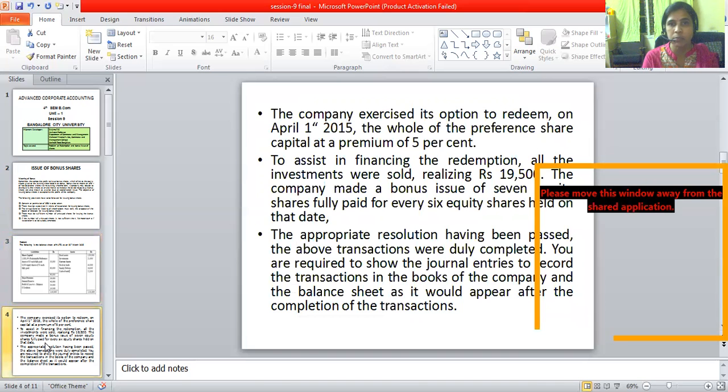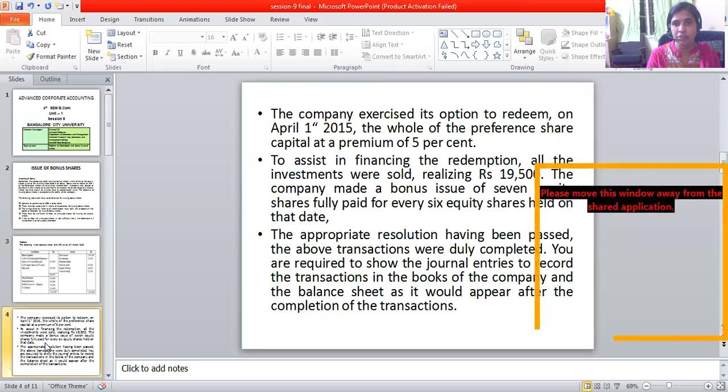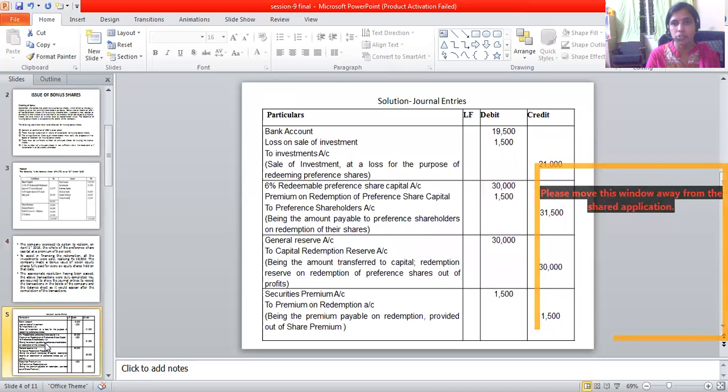Speaking about the adjustments, the company exercised its option to redeem on 1st April 2015. The whole preference shares are redeemed at a premium of 5%. To assist the financing arrangement, they have sold the investments at 19,500 rupees. Now the company has made a bonus issue of 7 fully paid up shares for 6 equity shares held on that date. So here everything was completed. We have to draw the journal entries, give effect to the transactions, and present the balance sheet.